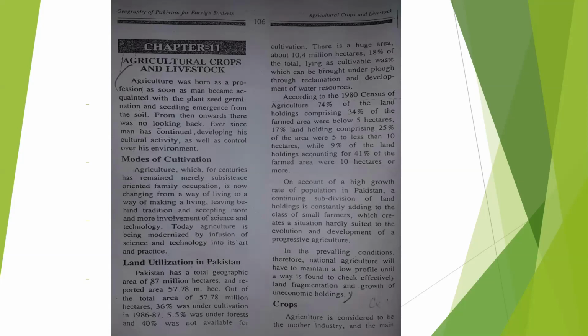Now agriculture plays an important role in the economy of Pakistan, its development. Agriculture is the major source of provision of raw material to the industrial sector of Pakistan, and it contributes towards GDP about 25%, which is higher than the contribution of any other sector.